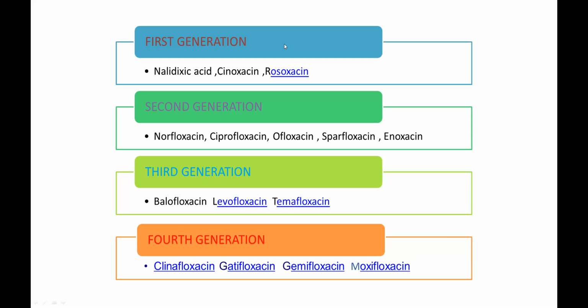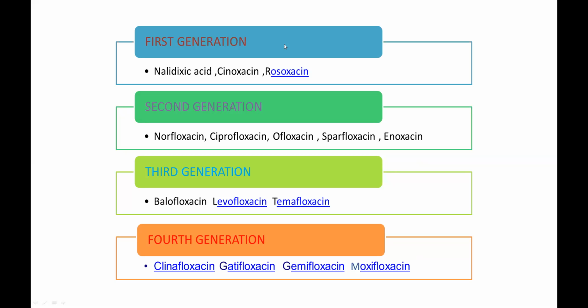Basically in the exam, the question is: give the classification of anti-UTI agents and examples of drugs. Second generation drugs are norfloxacin, ciprofloxacin, ofloxacin, sparfloxacin, enoxacin. Third generation is balofloxacin, levofloxacin, and temafloxacin. Fourth generation is clinafloxacin, gatifloxacin, gemifloxacin, and moxifloxacin. So these are the four different generations.